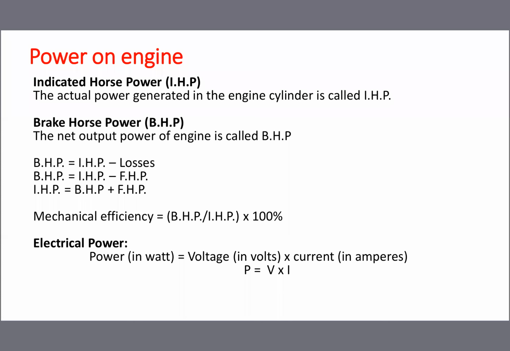The same formula again I am writing. Brake horsepower is equal to indicated horsepower minus FHP, or BHP is equal to IHP minus FHP. The power loss due to friction is called FHP. Again the same formula, rearranging the terms: IHP, that is the total power, is equal to BHP plus FHP.